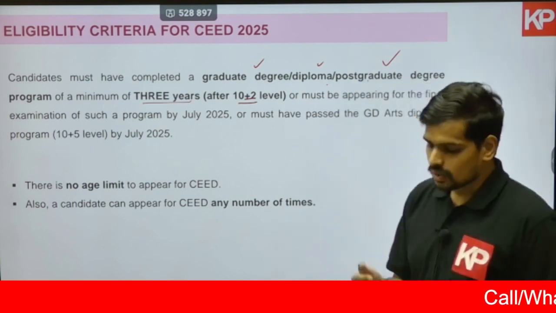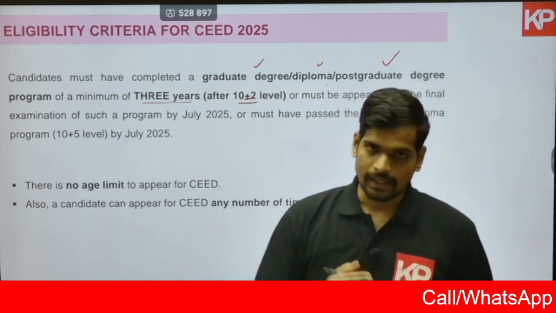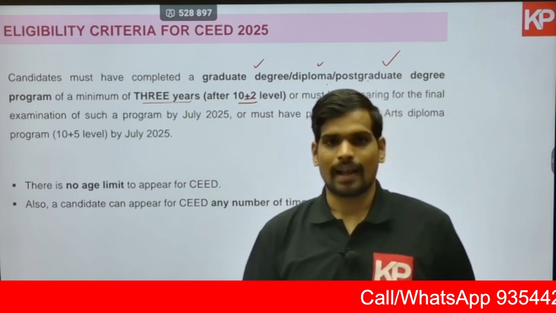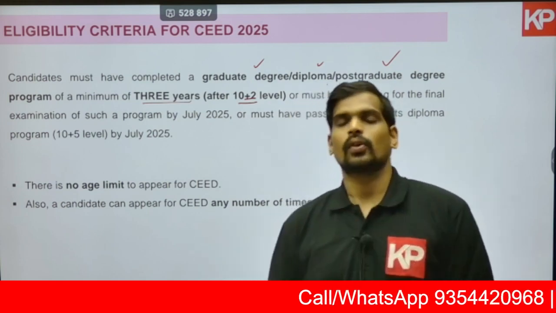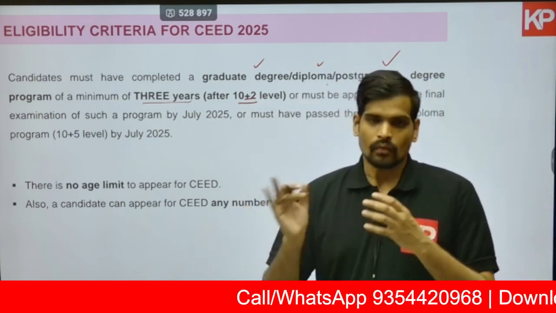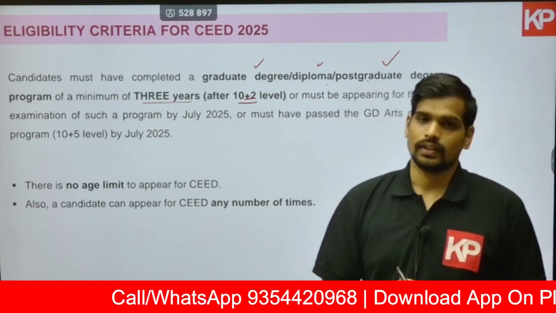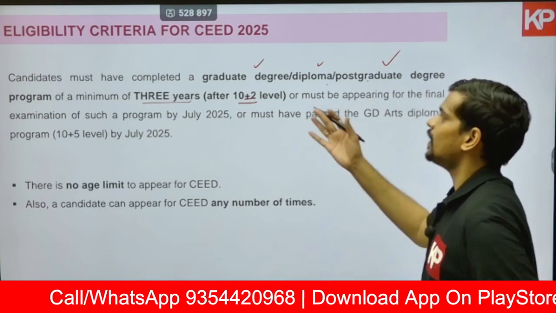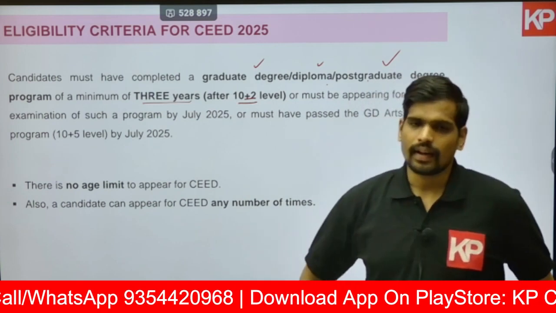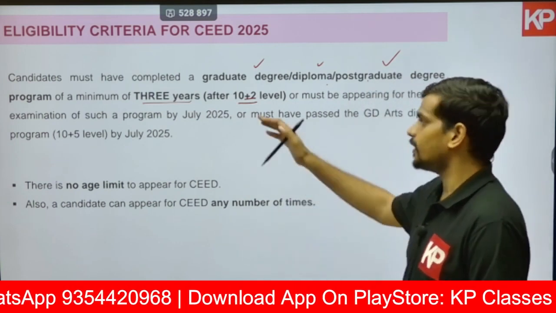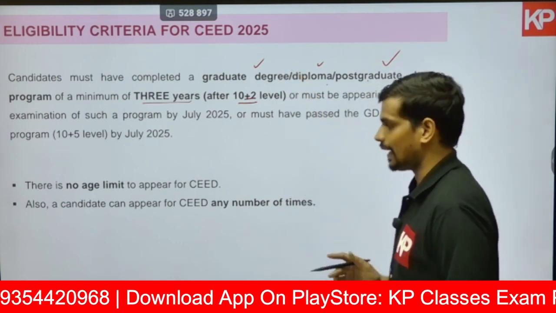However, students who are in the final year can also apply. For example, if you're from an architecture background and in the 5th year of B.Arch, you can write the SEED examination as well. Or if you're from any other engineering background and in the final year of it, you will be eligible for writing this examination. In fact, any graduation which is at least 3 years after 10+2 is the eligibility criteria.